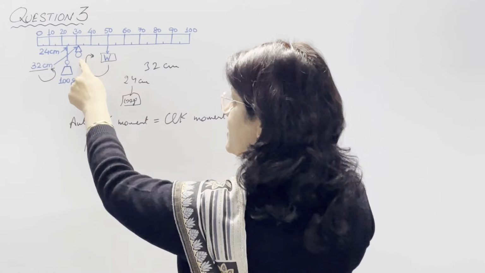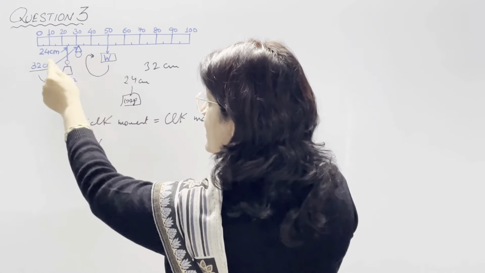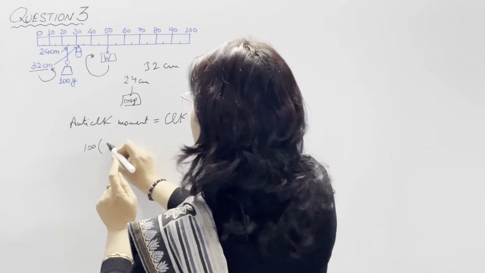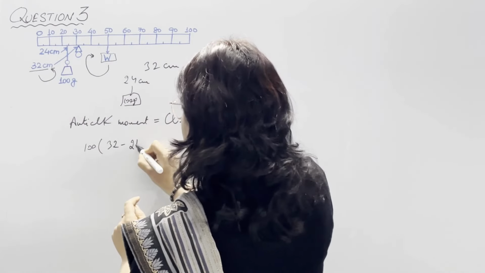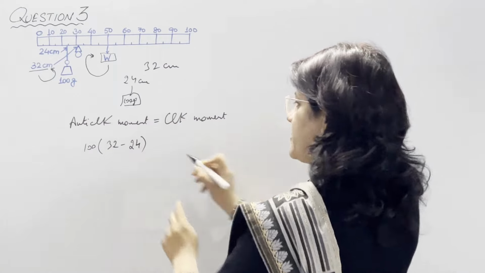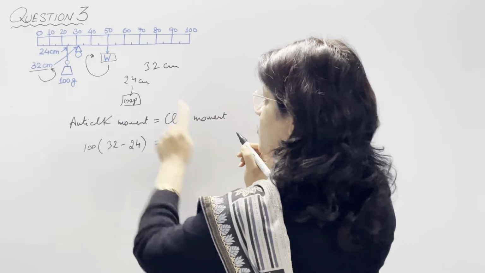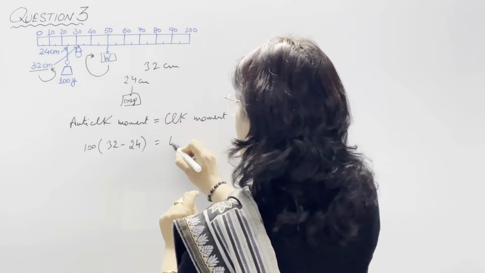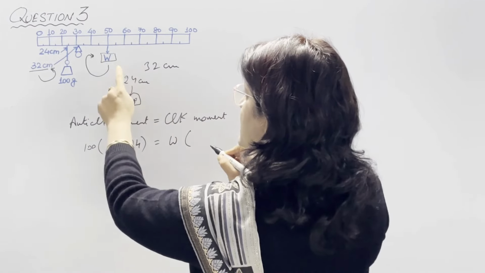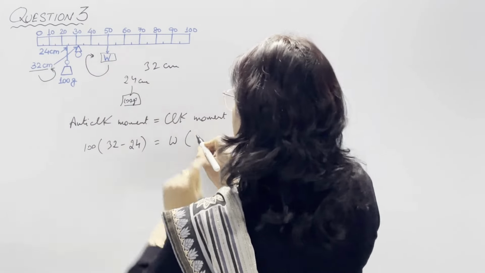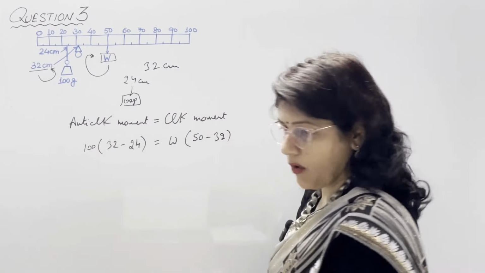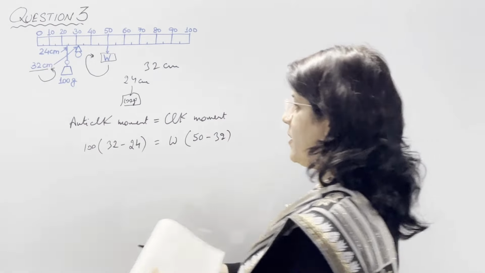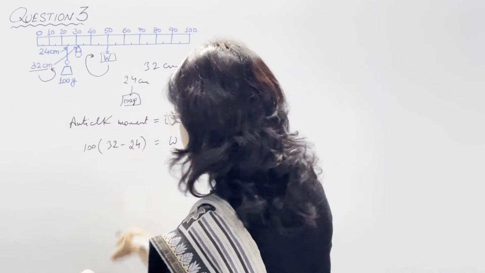So fulcrum is at 32 and the weight is hanging at 24. 32 minus 24 is equal to clockwise moment. Clockwise moment हमारा इस weight W का आएगा और यहाँ पर इसकी position हमें पता है 50 पे है. fulcrum से इसका distance कितना हो जाएगा? 50 minus 32. Now we can calculate this. 100 multiplied by 32 minus 24, it's 8.